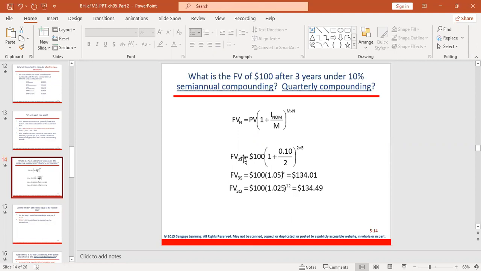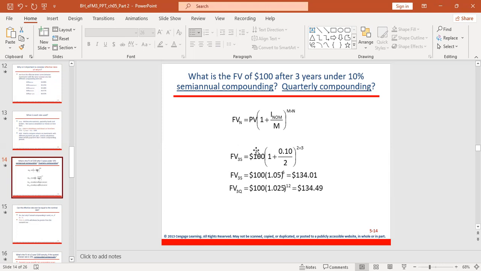So we apply this formula. 1,000 is given. 1 plus the nominal rate, 10% divided by 2. Why? Because of semi-annual compounding, raised to the power of 2 times 3, which is our n. So you can see that for the semi-annual compounding, the future value is 1,340.10.